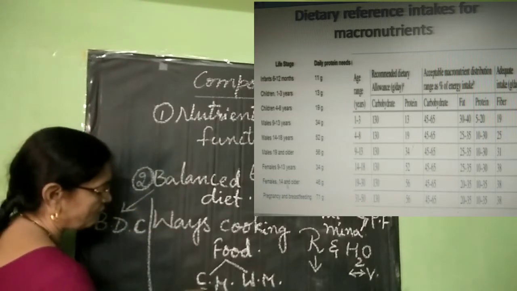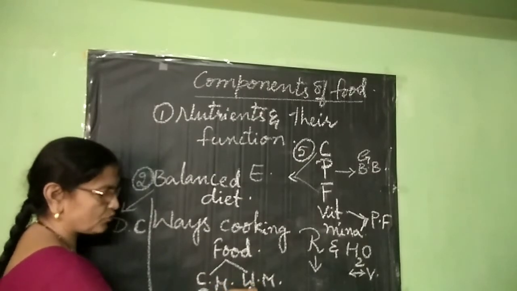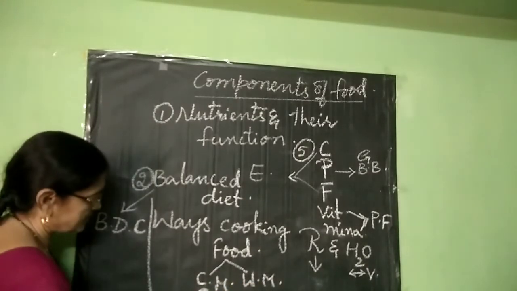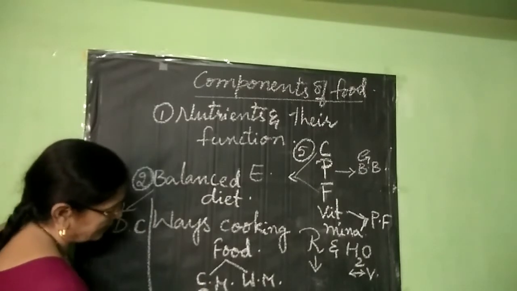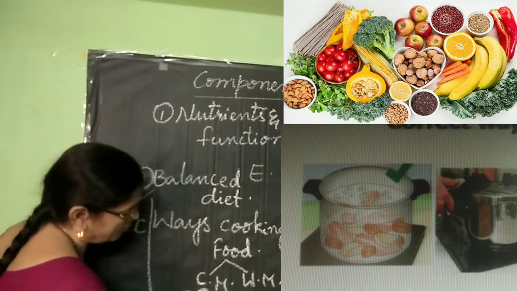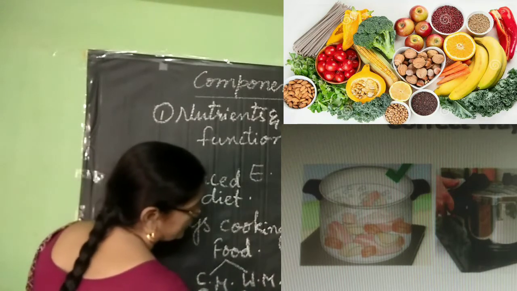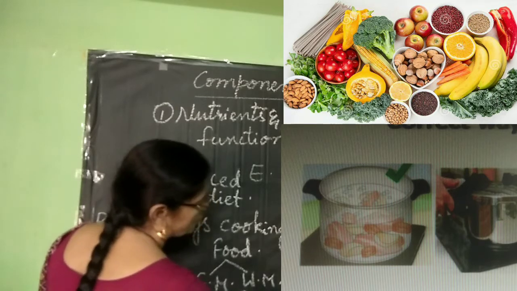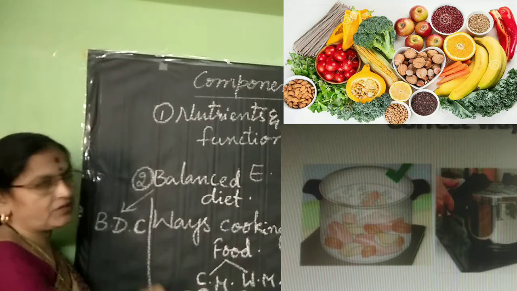Now, correct methods of cooking, wrong methods of cooking. Then we have discussed whether food eaten raw is good or cooked, which has more nutrients. All these things we finished.